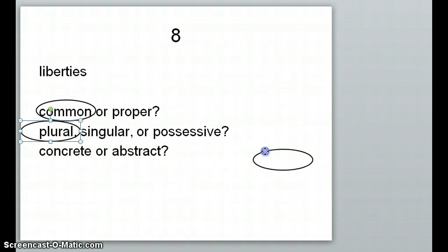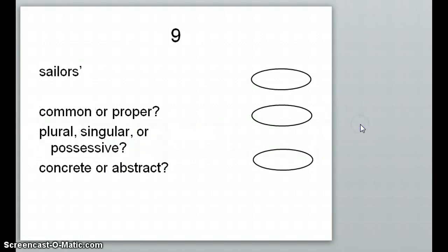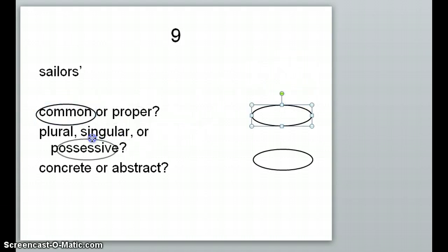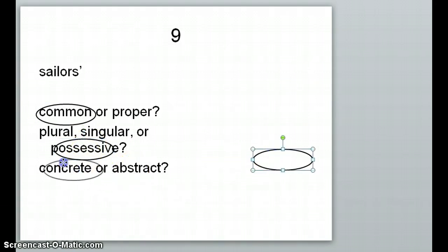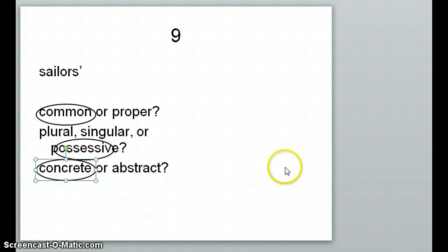A liberty is not something we could touch, see, taste, or hear, so obviously it would be abstract, just an idea. And then we have sailors', that would be common. And it would be possessive because it ends in an apostrophe. And then it would be concrete because a sailor is a physical person who takes up space in this world.